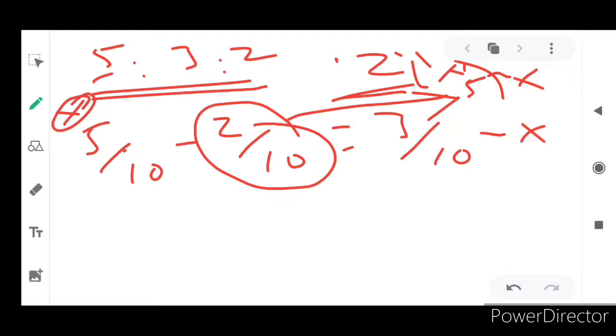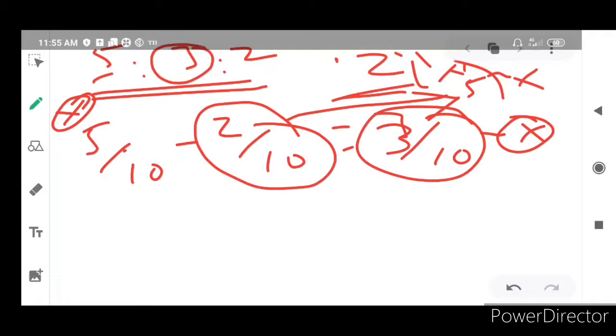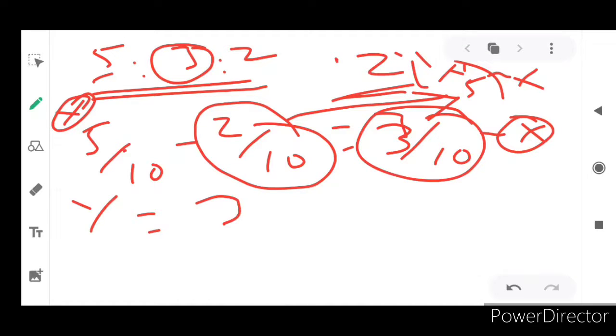I hope you understand. And second situation. Now we are going to calculate the new profit sharing ratio, isn't it? So the new profit sharing ratio for X is 3/10, because 5 minus 2 is 3. And for Y, no changes, because the existing ratio is 3/10. So it is the same for Y, 3/10.